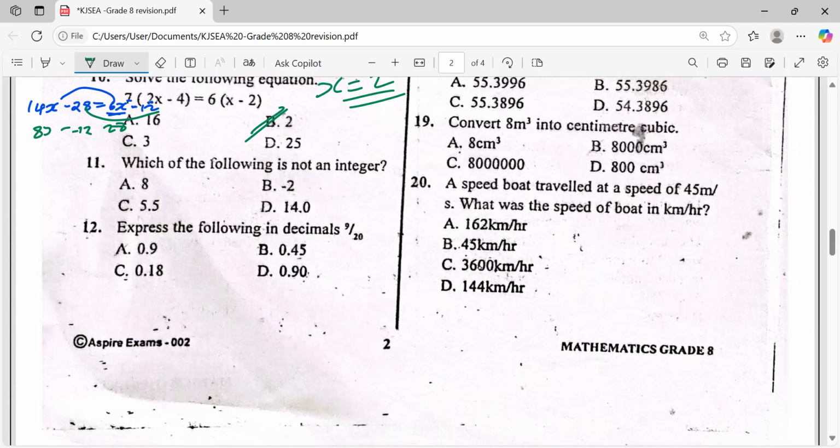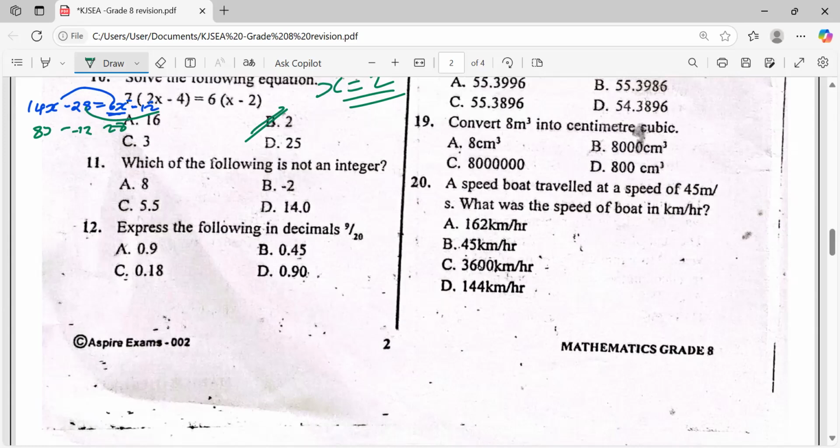What is an integer, class? Adil? Positive what? Positive what? And what? You've been told that an integer is just a positive whole number, negative whole number, and 0. They are called integers.